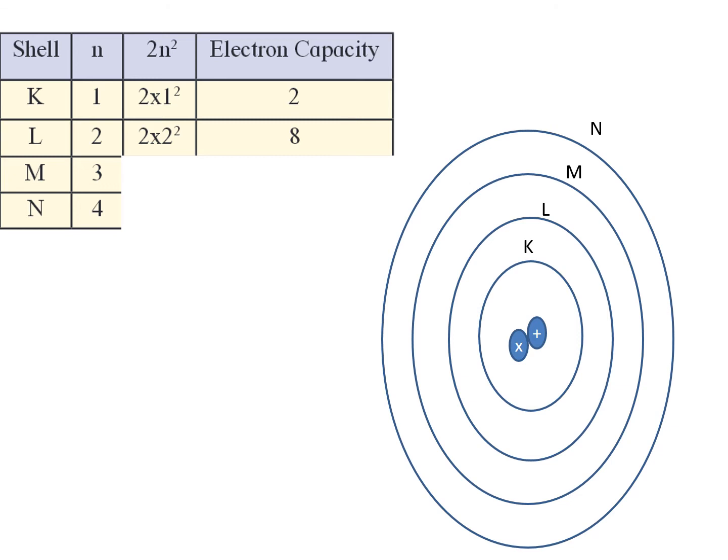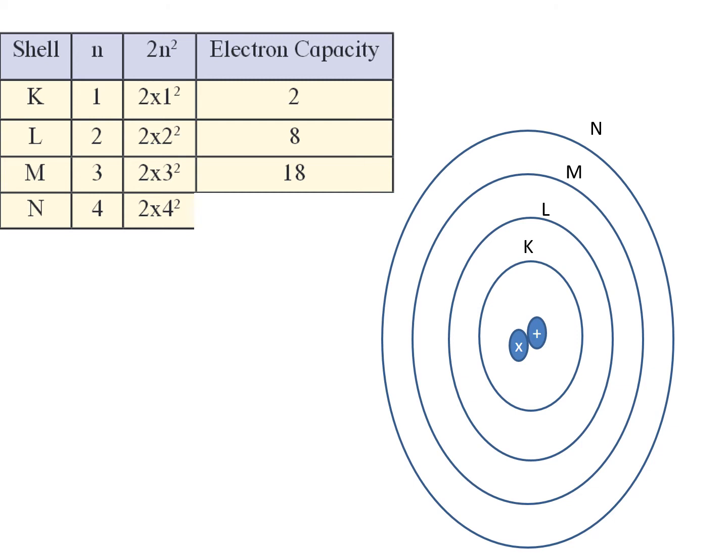Then the M shell is the third shell. So it is going to be 2 into 3 square because it's the third shell. We know 3 square is 9, 9 2s are 18. So 18 electrons can be accommodated. And the fourth shell is 2 into 4 square. 4 square is 16, 16 2s are 32. So 32 electrons can be accommodated in the fourth shell.